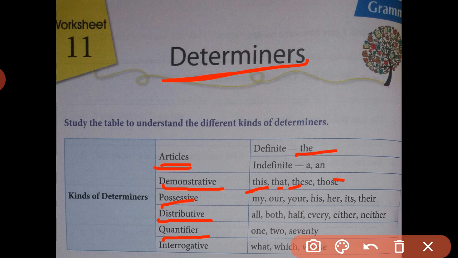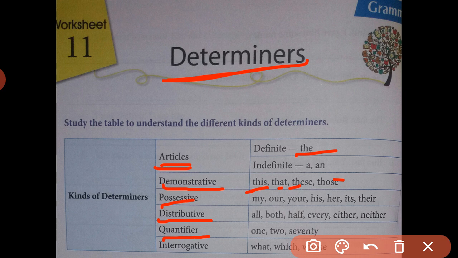It denotes scarcity, as few also denotes scarcity, and it means almost none. So for example, there is little change in his attitude. It means not much change is found in his attitude. So few and little are quantifiers.